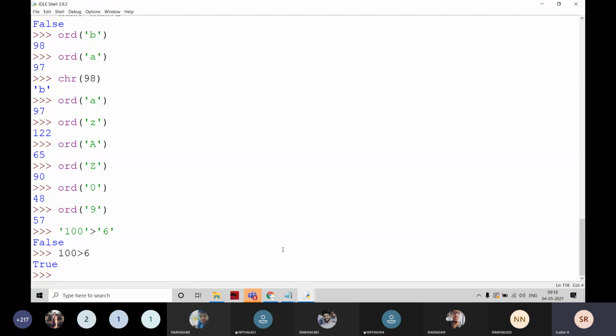ORD and CHR functions also you have to note it down. ASCII values represent the characters.